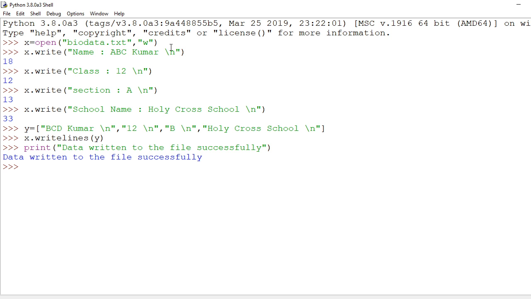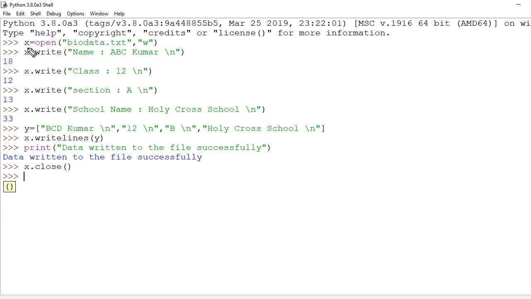See, you are getting the message data written successfully. Right? Then you are required to close this. This message I had simply given so that you get a message. Then I need to close this one. So x dot close. Either write it like this if you are sure, or x dot, you wait for some time, close. This close I am going to call. So the data is closed.